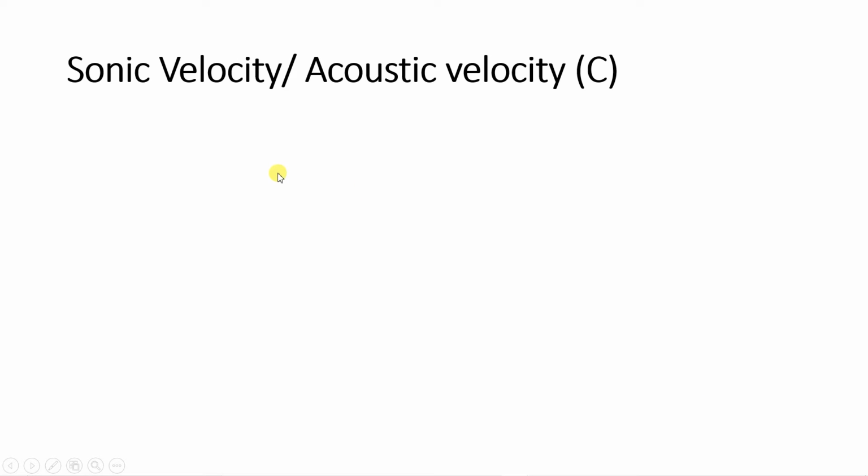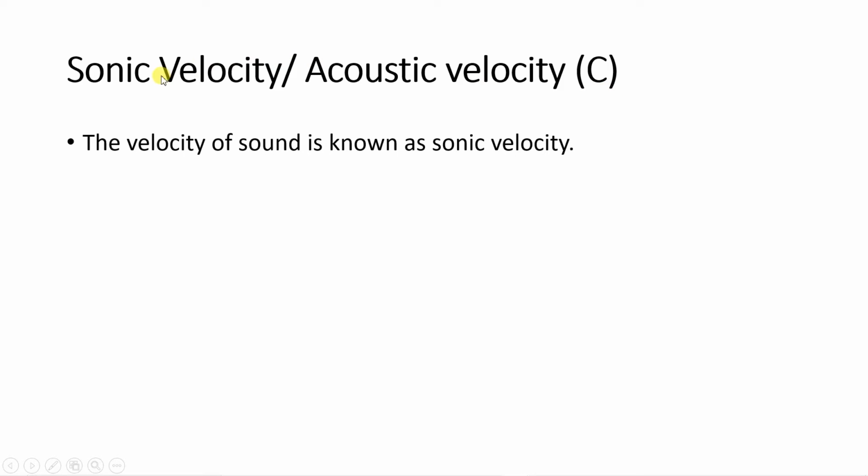Now the next terminology is sonic velocity or acoustic velocity. We denote it by capital C. What do we mean by sonic velocity? The velocity of sound is known as sonic velocity.